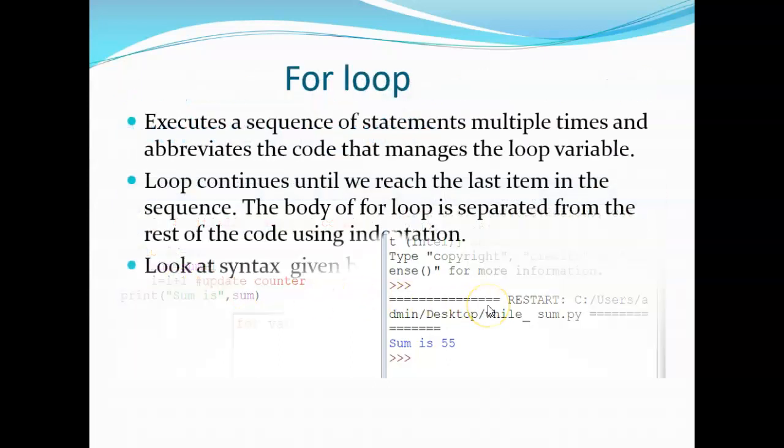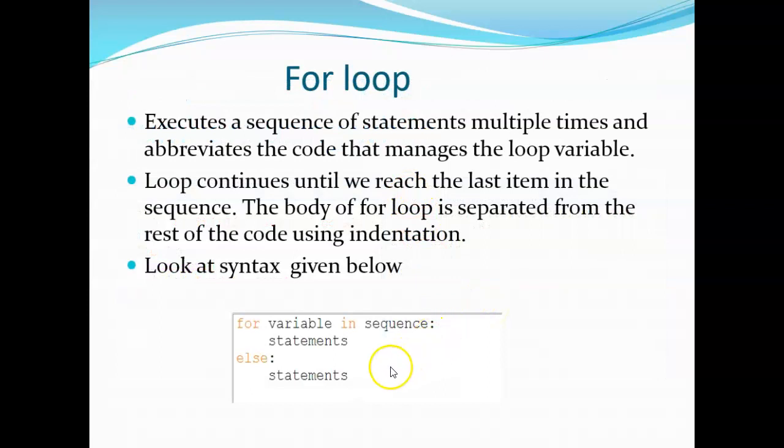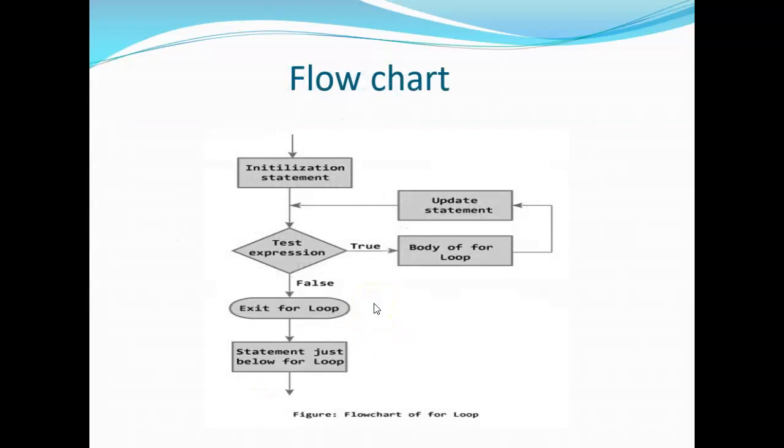In the same way, for loop: for variable in some sequence. Of course, you have a lot of variations over there, and we have another variation with else as well. If the loop does not break, obviously this else will execute.